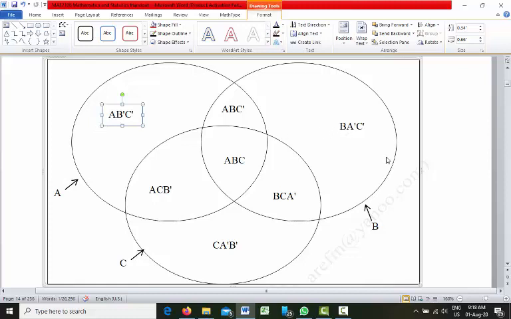Again, this is circle B, and in this portion we have only B. But A is not there, that's why we got A prime. C is not there, that's why we got C prime. So in this portion only B is there, A is not there, C is not there. So that means in this portion only the August issue is there. That means July is absent and September is also absent.